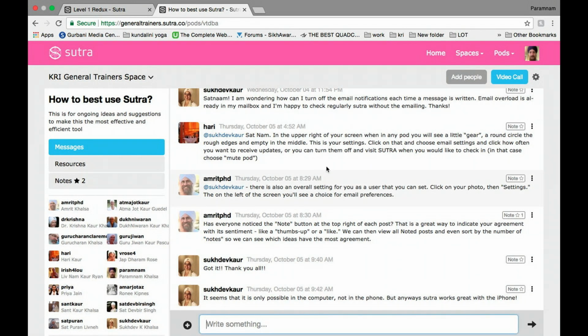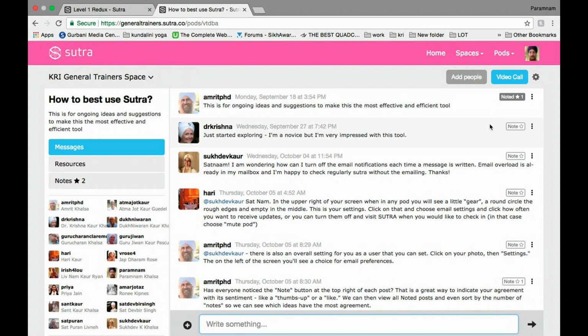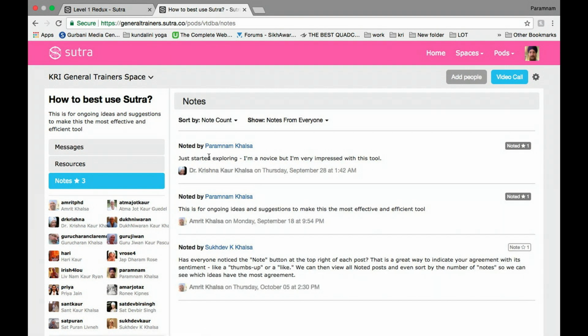Also, when you're in the discussion threads, you can like a comment that someone posted in order to support that or say that you agree with that, and it sort of highlights that comment. You can do that by clicking on Note. See, now it has one note or one little star, and from there if you want to see the highlights or comments that have been liked in the discussion thread, you can click on Notes, and in there you'll see the different comments that have been noted and how many times they've been noted. Up here you can sort it by date noted or the number of notes to see which comments have been the most popular.